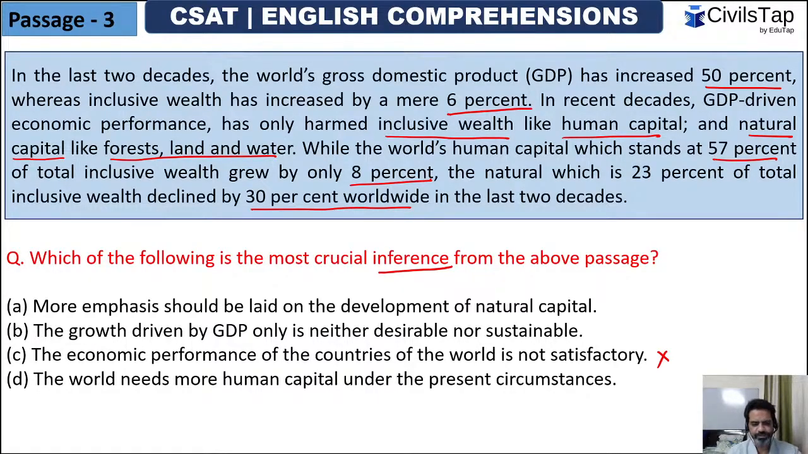Vivek, we don't need more human capital. Basically, we need inclusive, sustainable growth. That is what they're talking about. वो कहना क्या चाह रहा है? कि growth सिर्फ GDP driven, मतलब monetary driven नहीं होनी चाहिए. It should also focus on inclusive wealth, like human capital as well as natural capital. So human capital is 57%, right? Natural is 23%. That makes it 80%, and the rest 20 is other capital, other factors.